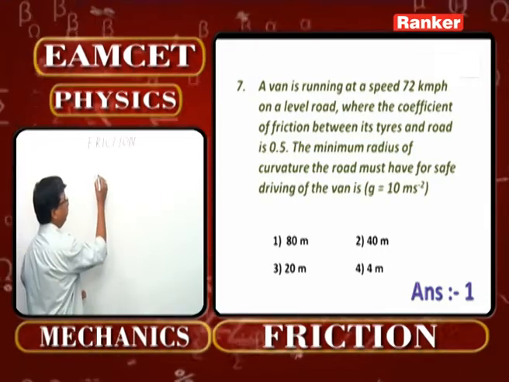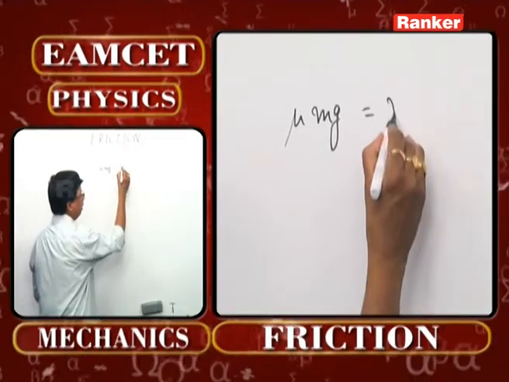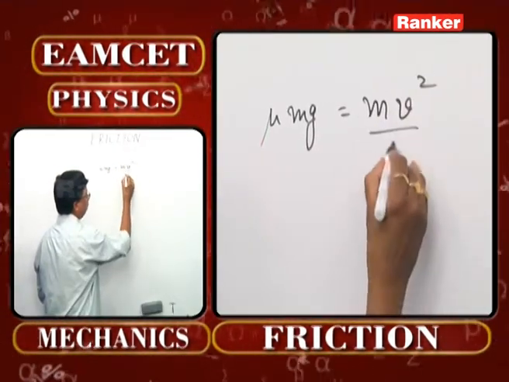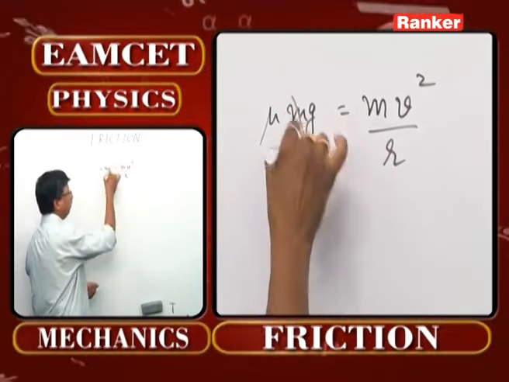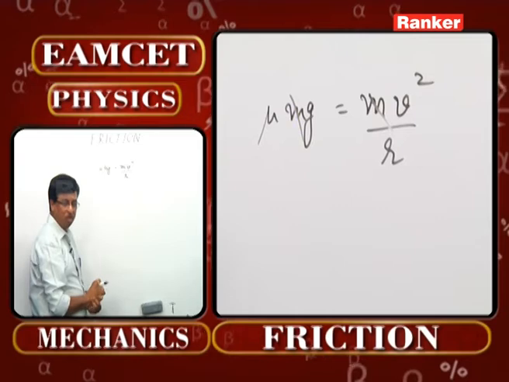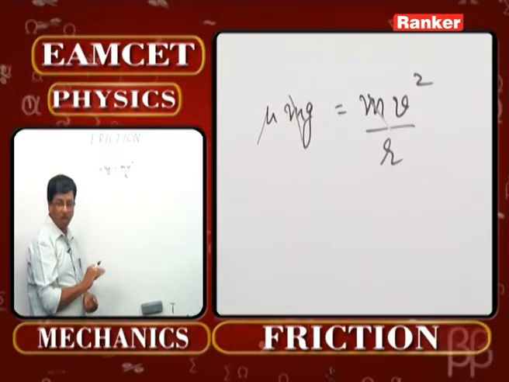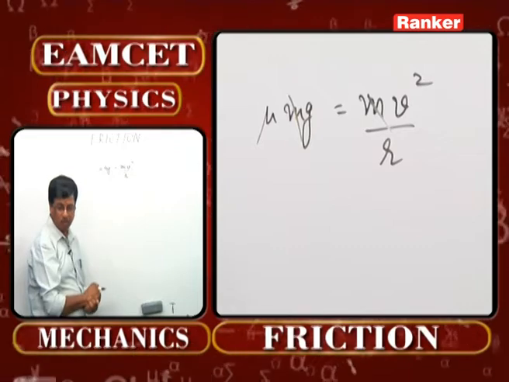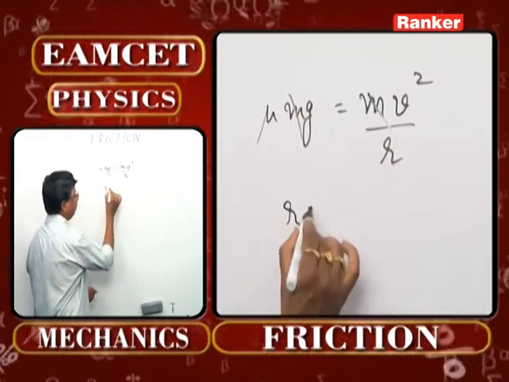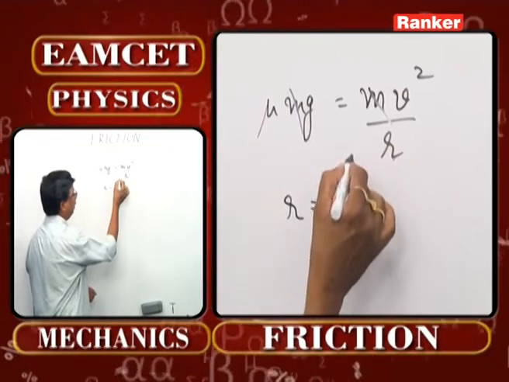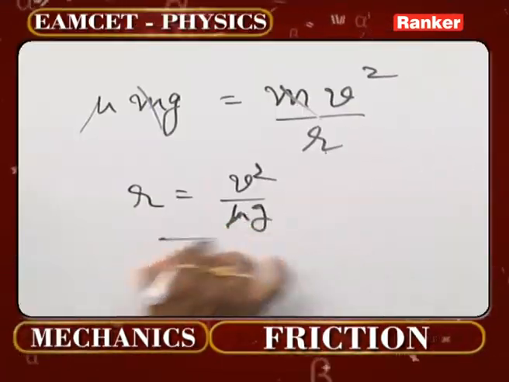That means what is the equation here? Mu times mg, which is the force of friction, must be equal to mv square by r. That is in fact the equation to be taken up. Out of that, m gets cancelled. Whether the vehicle is a two-wheeler or a four-wheeler or a very heavy vehicle, hardly that matters. We need not take that into consideration at all. So the minimum radius of curvature, that means we just want the value of r, is nothing other than v square by mu g. This is the concept we have to take up.